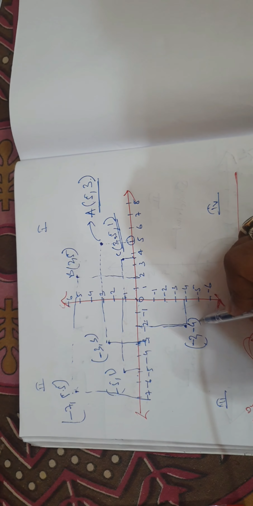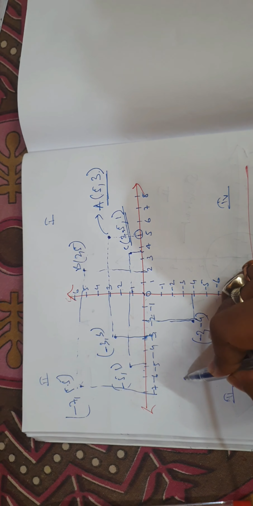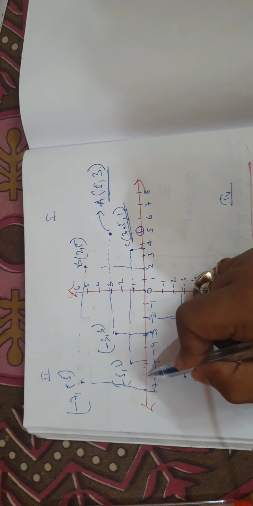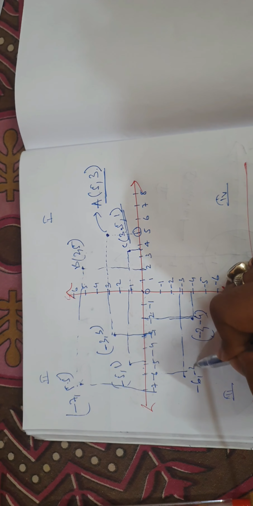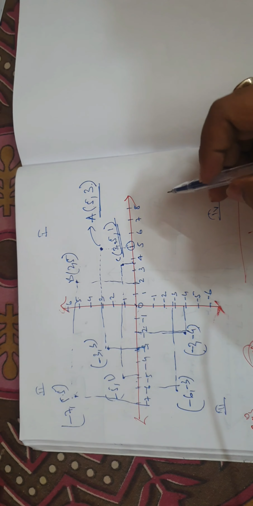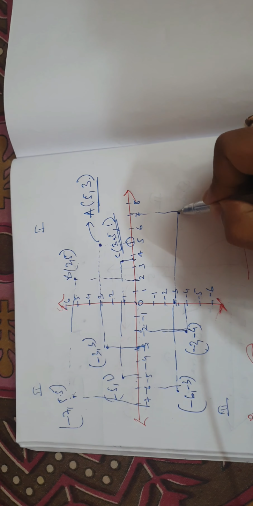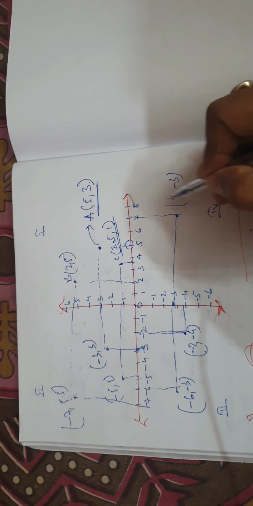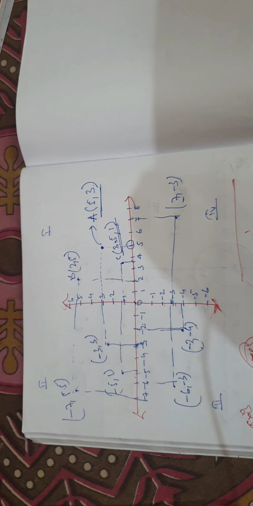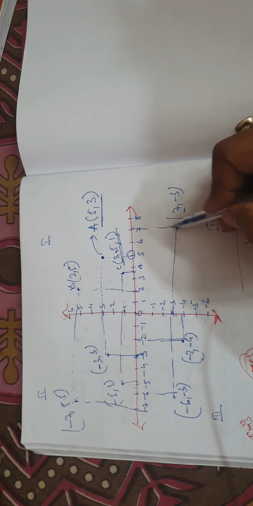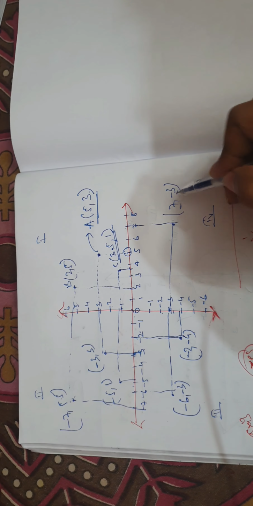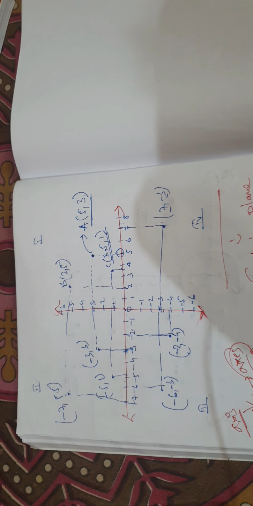At first x, then y. If I get a point here, you join it and get (-6, -3). If I take a point here, you will get (7, -3). I am always writing the value on the x-axis first and the value on the y-axis next.